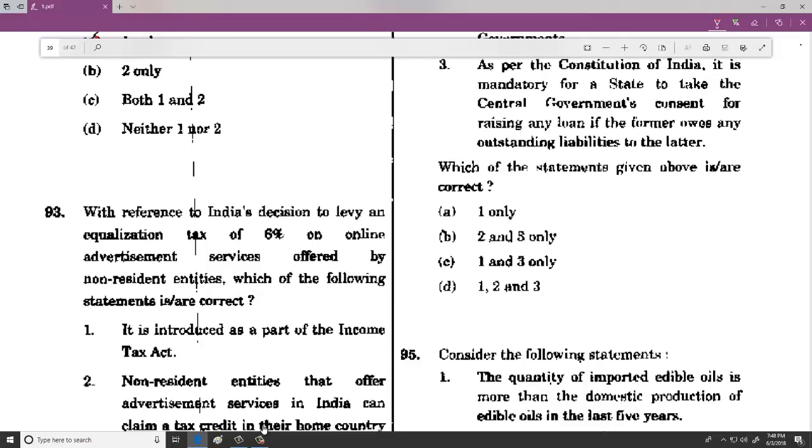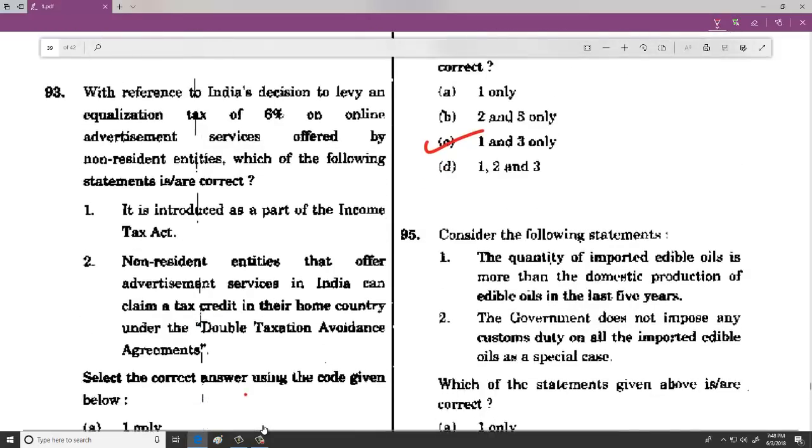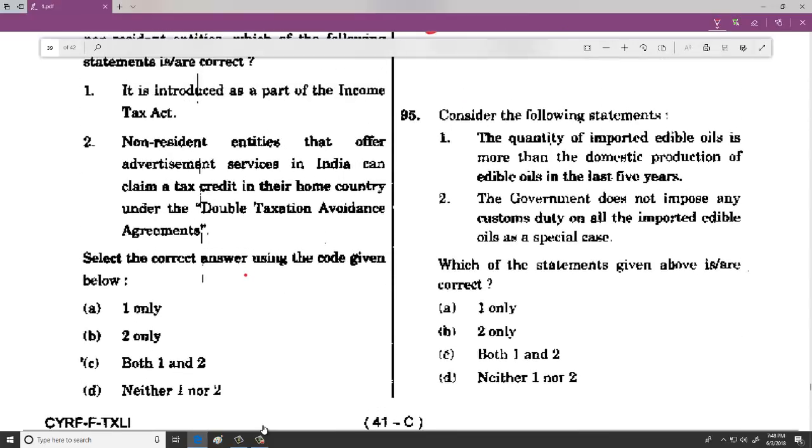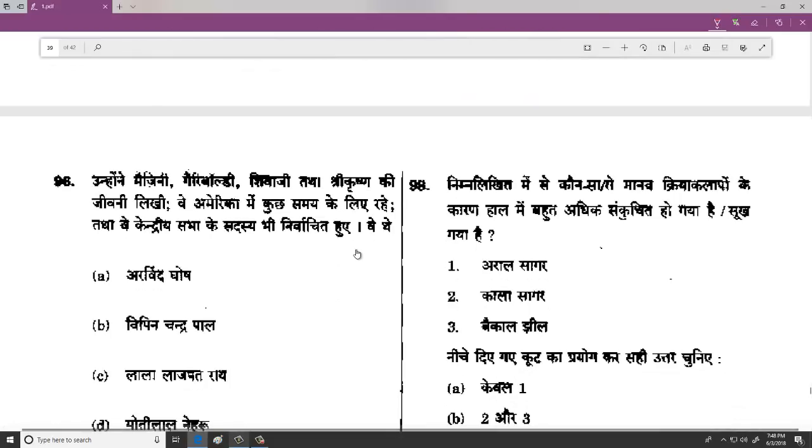And then when we are saying 95, the quantity of imported edible oil is more than the domestic production of edible oils in the last 5 years. Yes, so the statement is actually correct. The government does not impose any customs duty is wrong, because recently on palm oil there was customs duty. So the option is A.